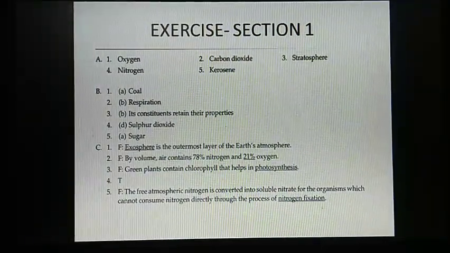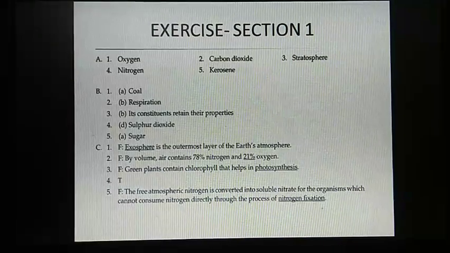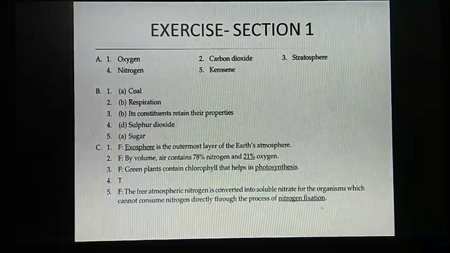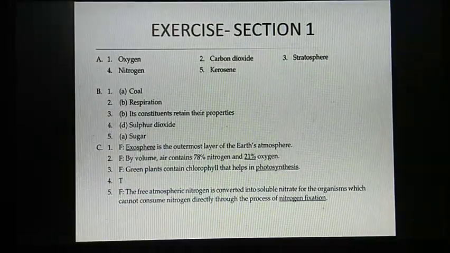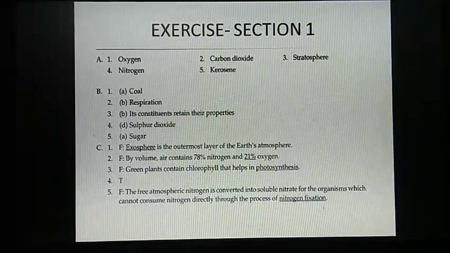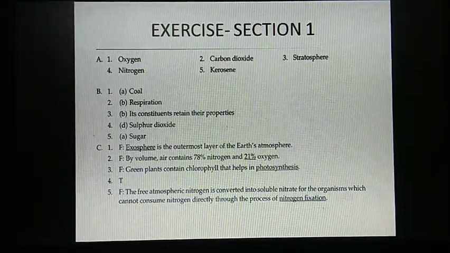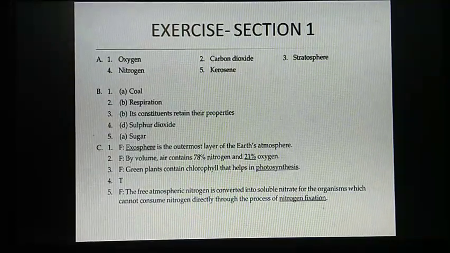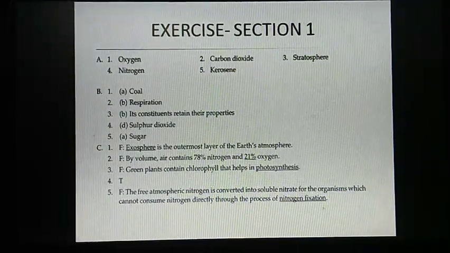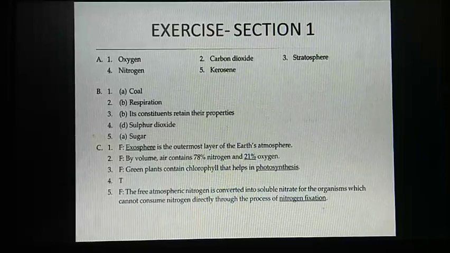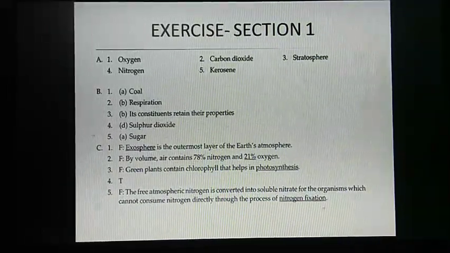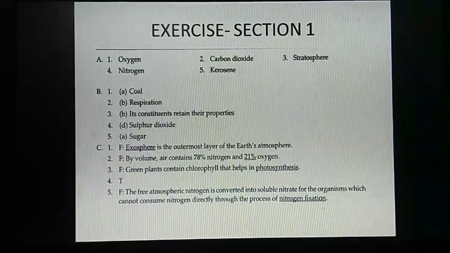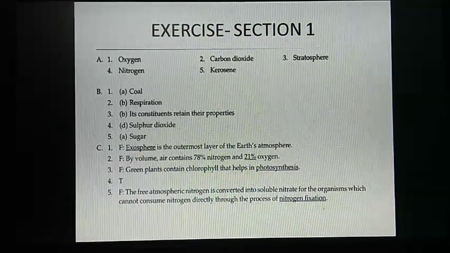Question C. Write T for true and F for false. Correct the false statements. Number 1. Troposphere is the outermost layer of the Earth's atmosphere. Answer is false. Instead of troposphere, it should be exosphere. Exosphere is the outermost layer of the Earth's atmosphere.